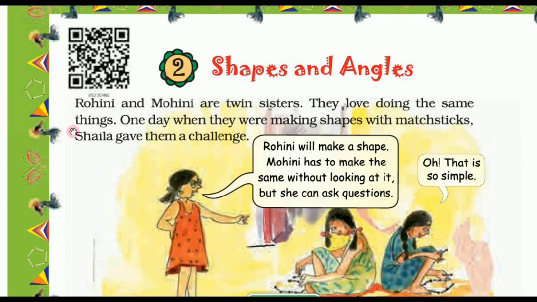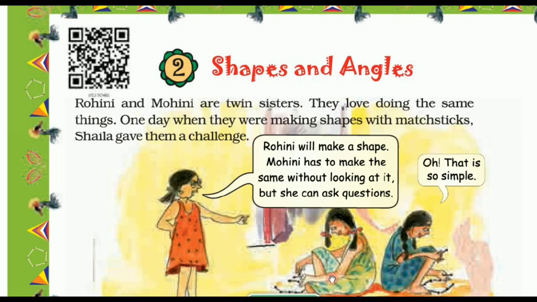Here in the beginning of this chapter, one story is given. Rohini and Mohini are twin sisters. They love doing the same things. One day when they were making shapes with matchsticks, Shaila gave them a challenge. So this is Rohini and this is Mohini. They both are twin sisters and they both like to do the same things. See here, they were making shapes with matchsticks.